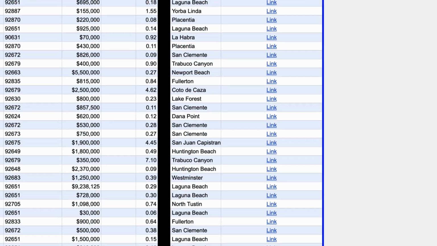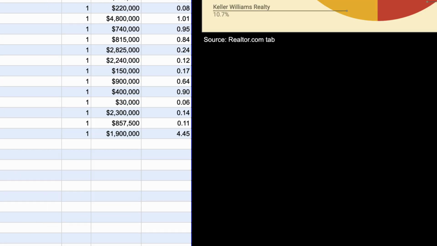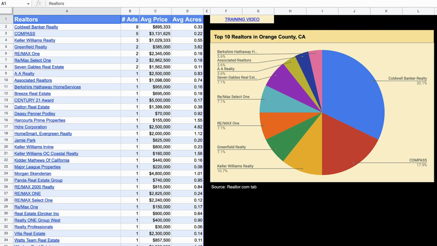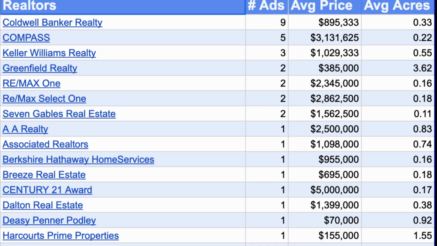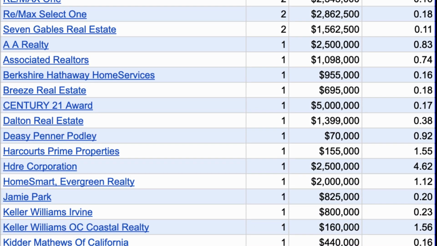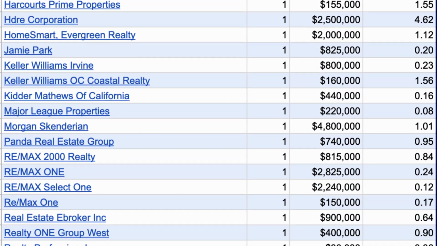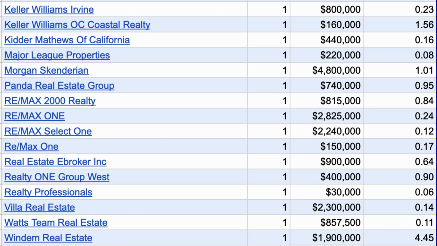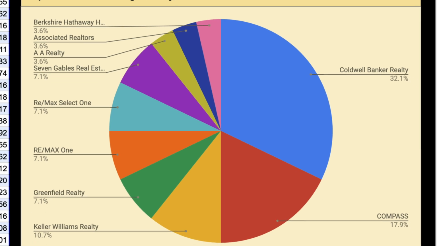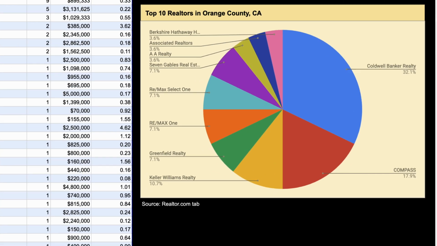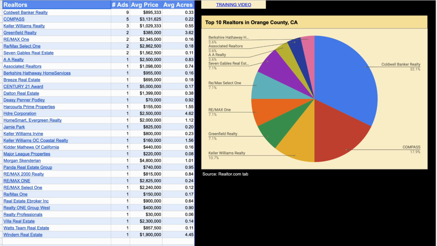Okay, so now if we go back over here to the Realtors Analysis tab, here we go. That's a lot more helpful. So what this tab does is it looks at all those listings out there and it tells you which realtors and agencies in this area are the top dogs based on the number of listings that they have out there, the average price, and the average acres. And unfortunately, it doesn't currently tell you who the specific individual is that's listing all these.